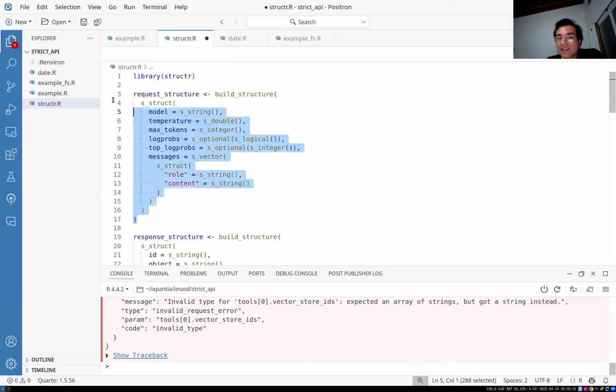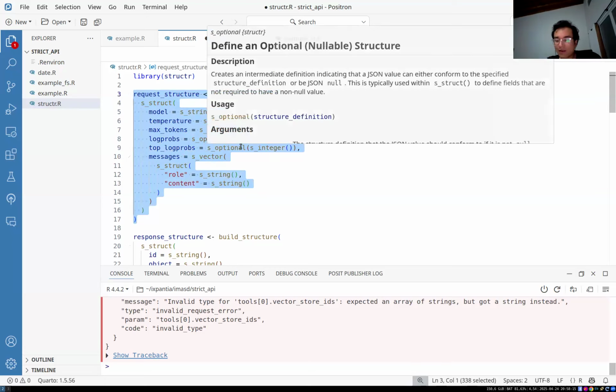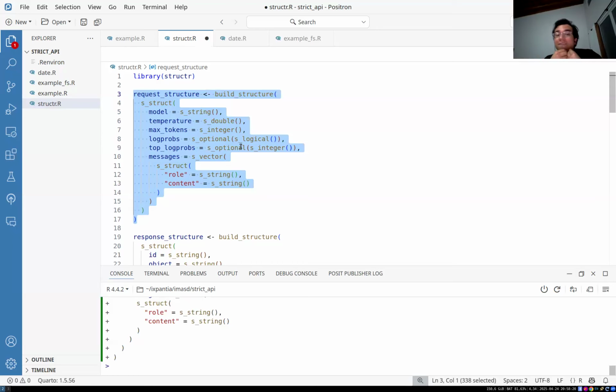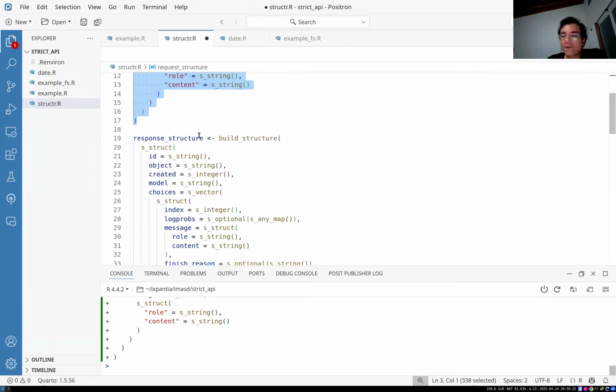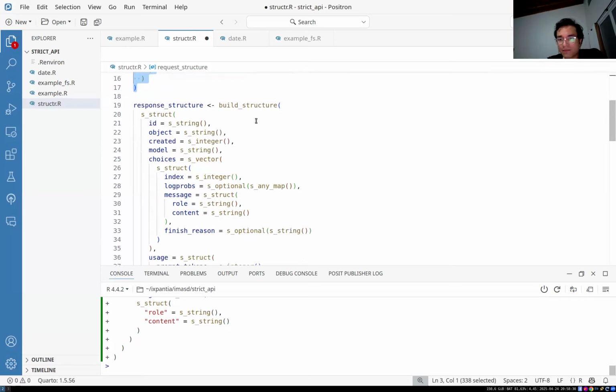What this allows us to do is give ourselves a contract that we can validate against when we're serializing or deserializing JSON. So right here, I define the structure both for the request and for the response of the API. And the cool thing here, Andres, you mentioned the word contract.